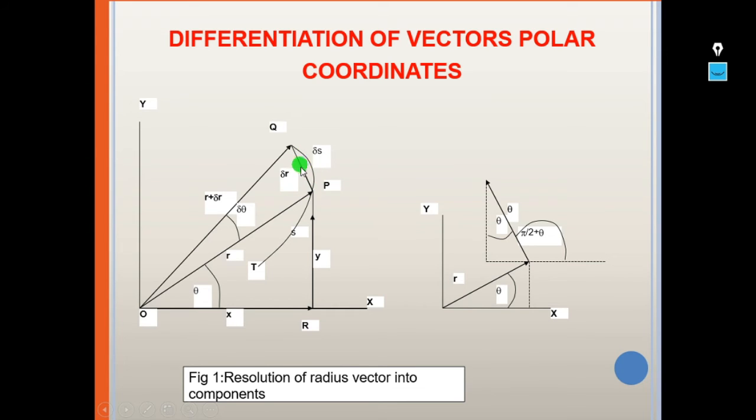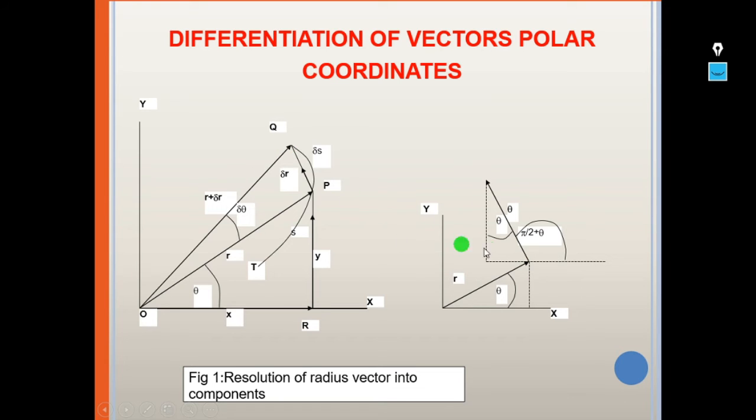So the displacement vector from here to here is dou r. If this is a point P and this is a point Q, the body has moved from point P to Q with O as its origin. So this is how differentiation of a vector in polar coordinates can be shown.